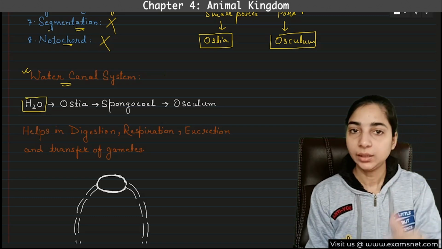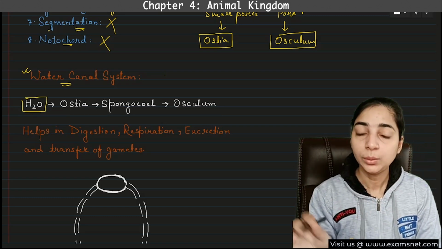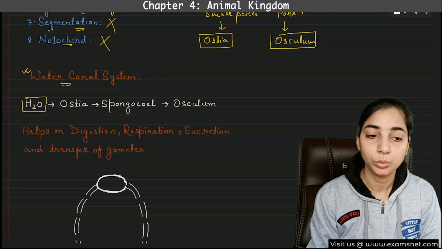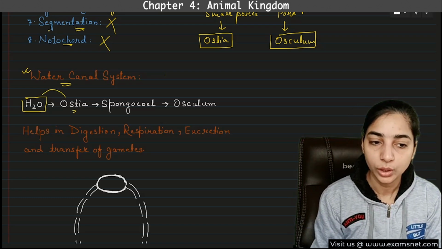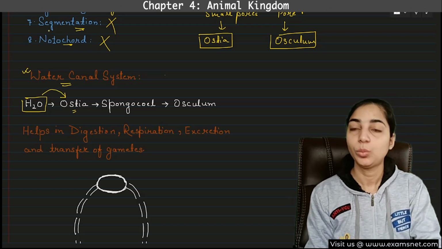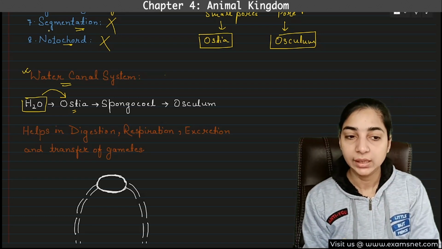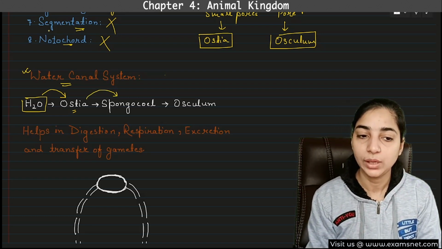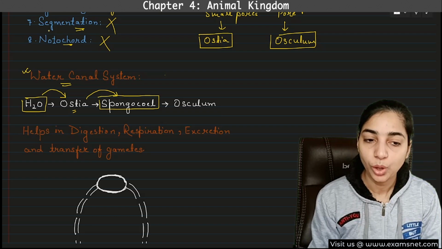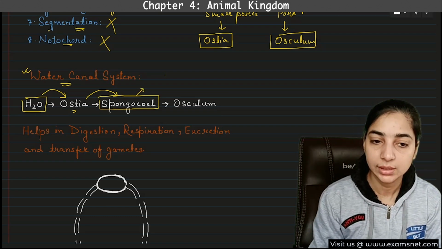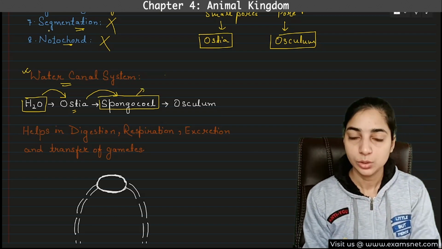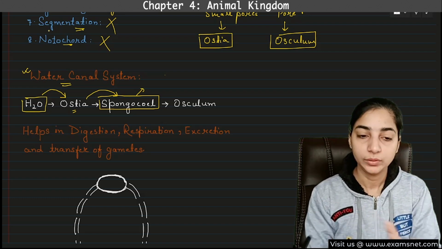Water will enter the body through the small pores that are present all over the body, known as ostia. So water will enter into these small pores known as ostia. Then when it enters the body, it will enter the cavity known as spongiocele. So what is spongiocele? This is the body cavity of the sponges.